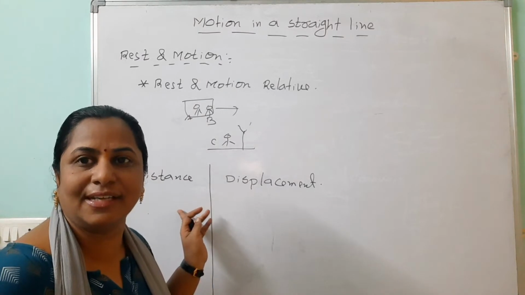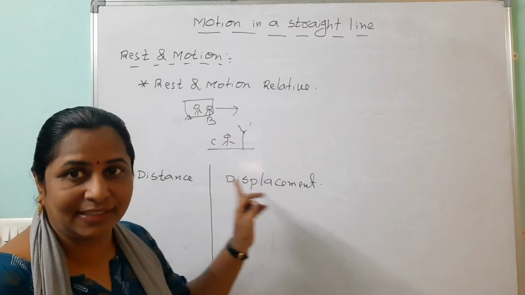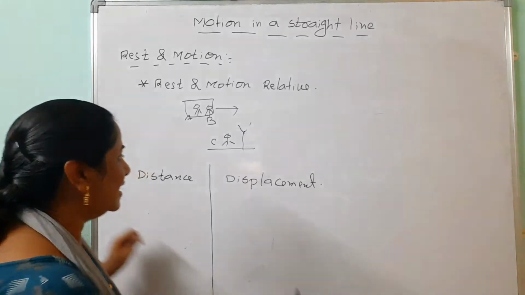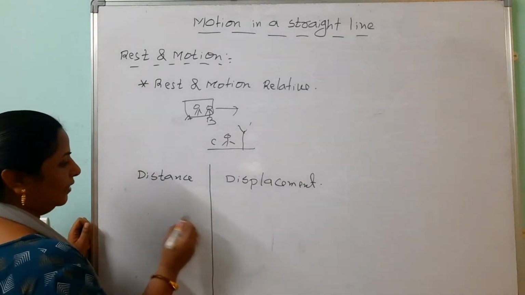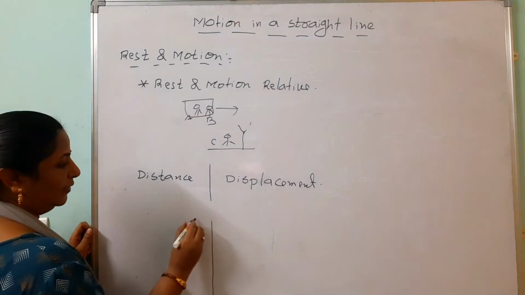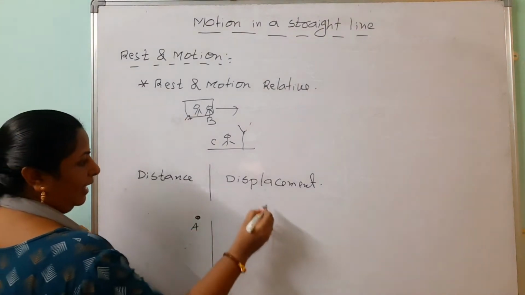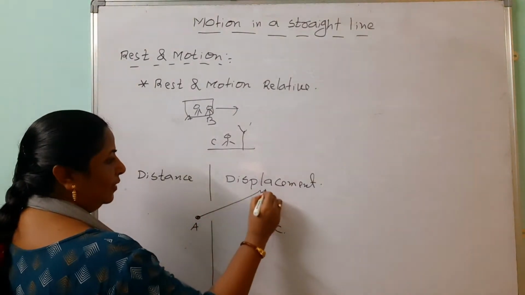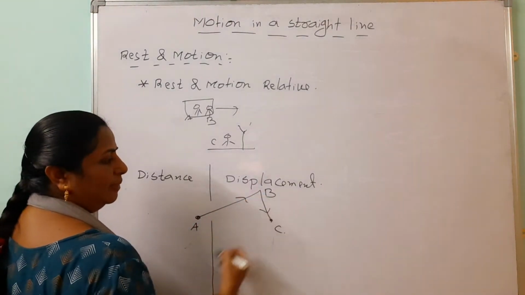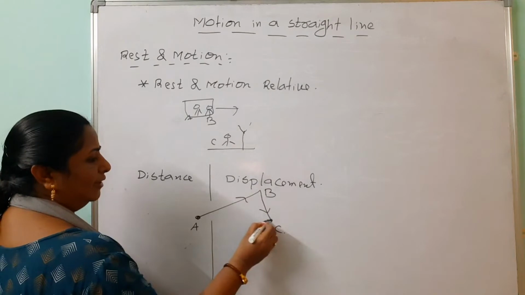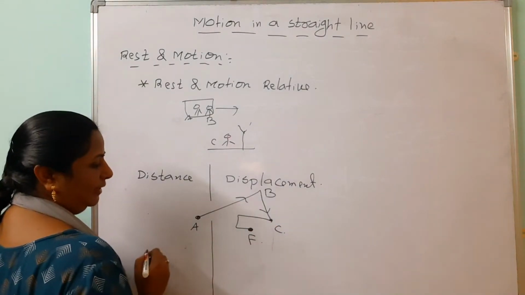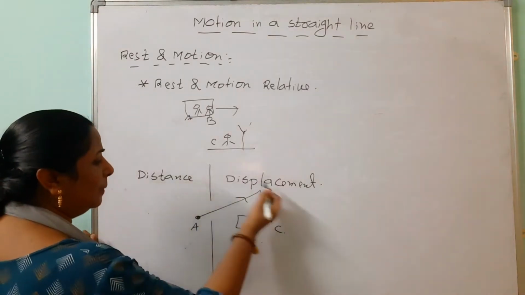Here also you can say total path length, but the difference is that it is the shortcut from initial to final position. Suppose we take a common diagram here: you start at A, first you go from A to B, then you go on, and finally you reach the final destination F. So what is the total path length?